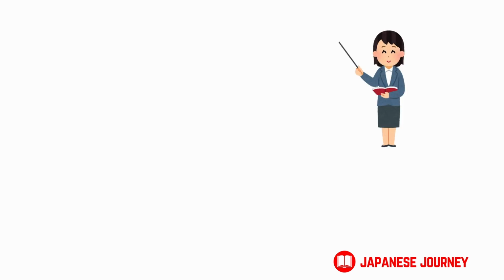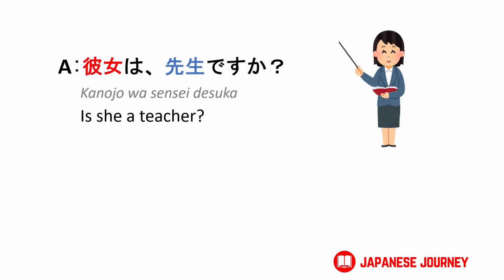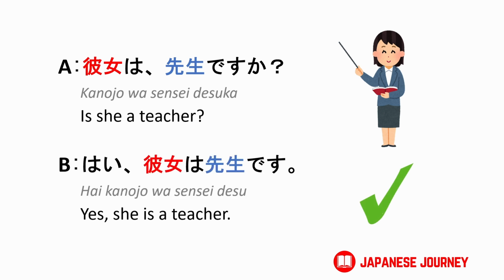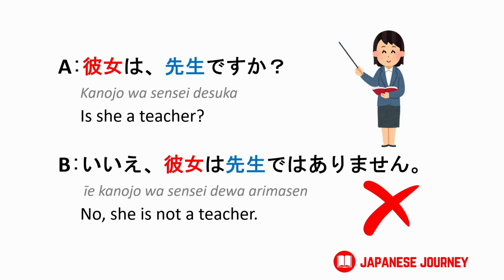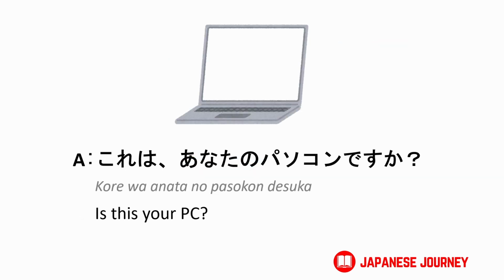Let's look at another example. 彼女は先生ですか？はい、彼女は先生です。If she is not a teacher, いいえ、彼女は先生ではありません。If you will ask, is this your PC?